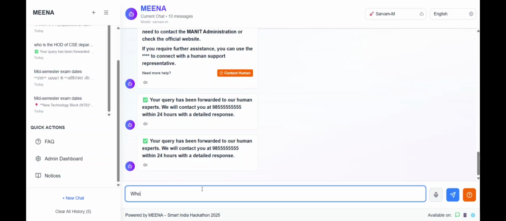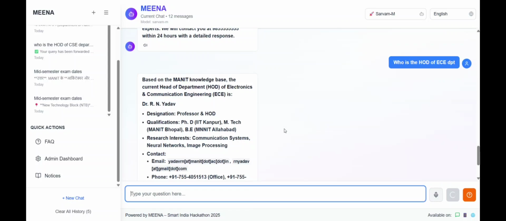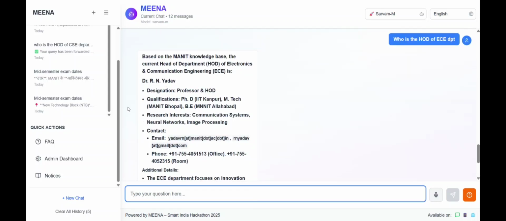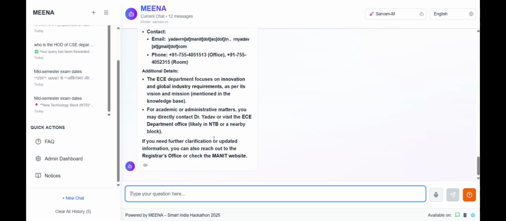Like, who is the HOD of ECE department? And now I'm sure that MEENA will answer our question, which you can clearly see. Not only does it provide the name, it provides the details and other things about that query.